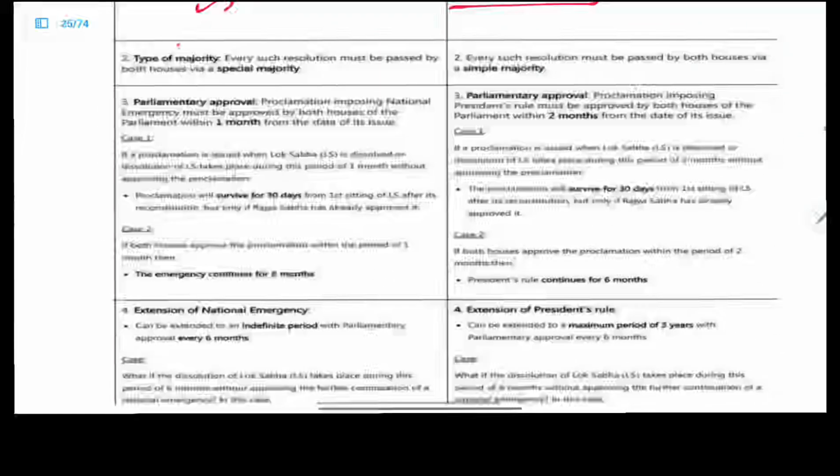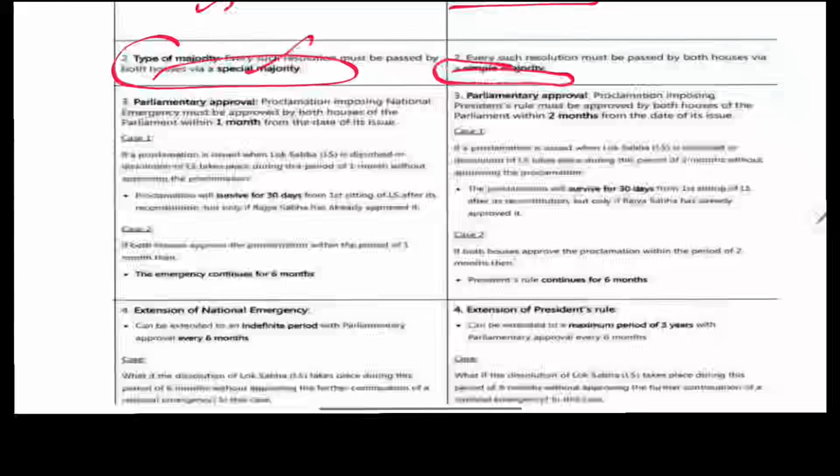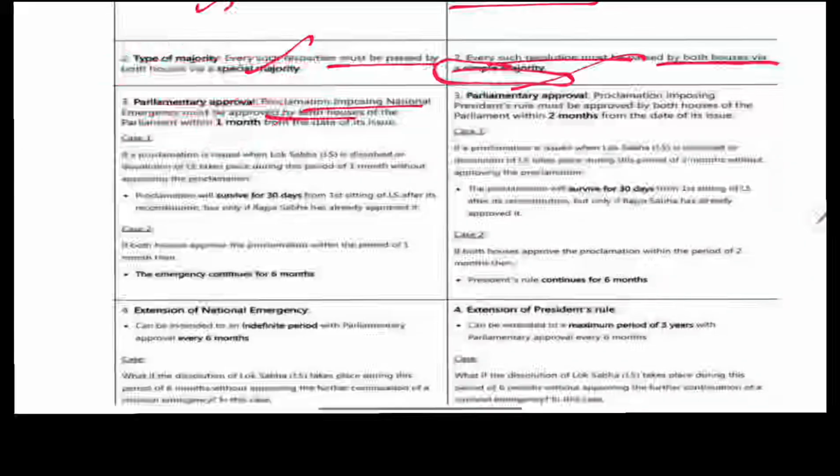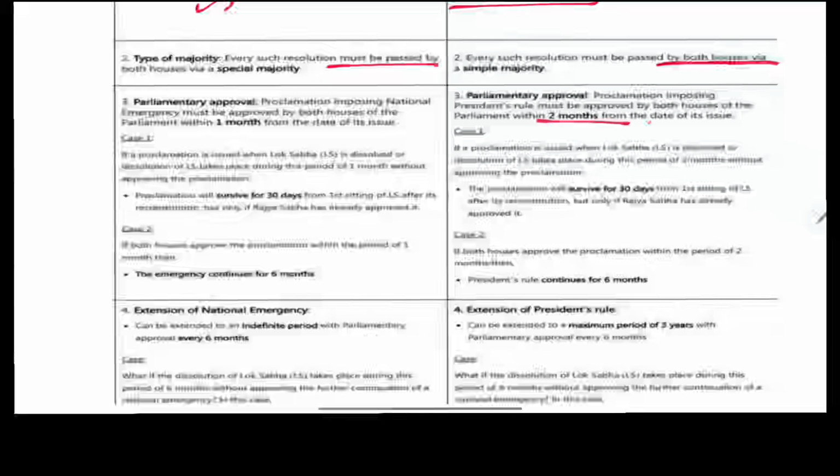Now, what are the types of majority? Special majority, whereas a simple majority. For the national emergency, every such resolution must be passed by both the houses via a special majority. For President's rule, every such resolution must be passed with a simple majority. What is parliamentary approval? The proclamation imposing the national emergency must receive parliamentary approval within 1 month from the date of its issue. But here, the approval must be within 2 months from the date of issue.